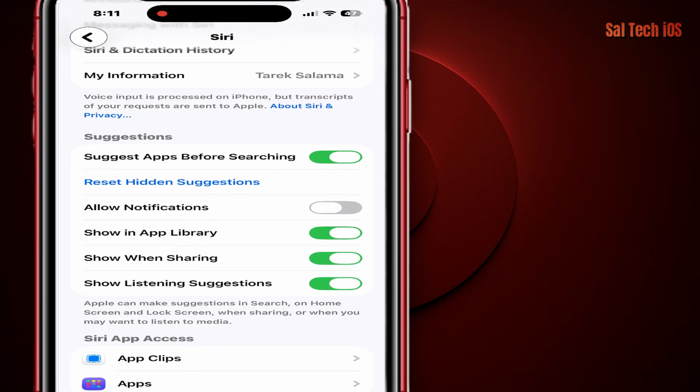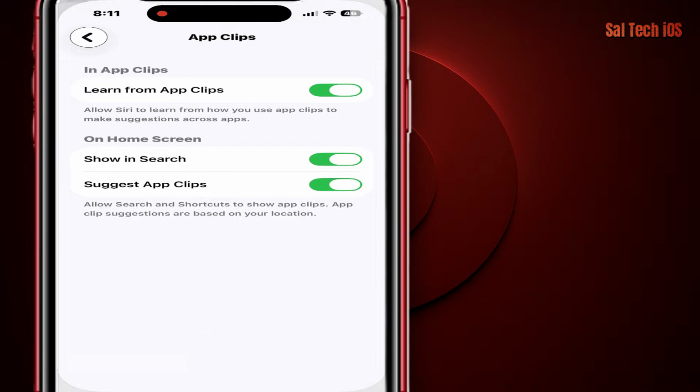What you'll do now is turn off all the settings under this section. And under the app clip section, turn off all the options there as well.